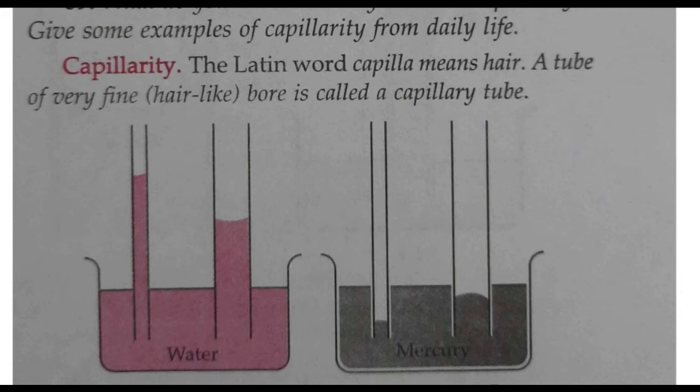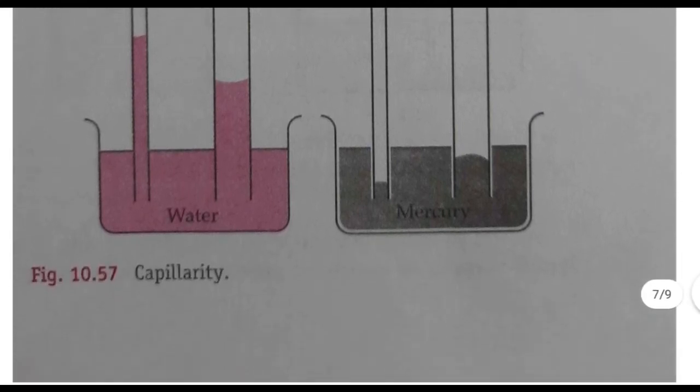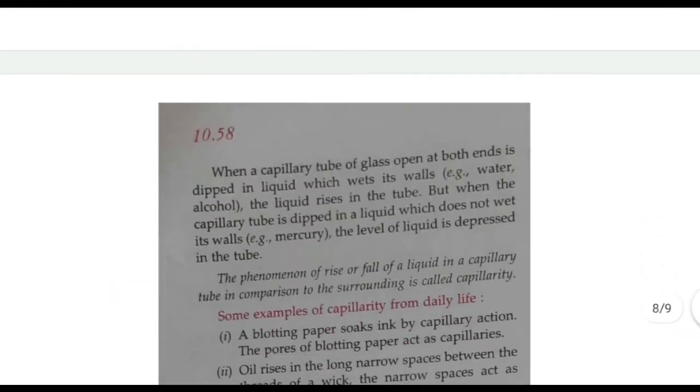If water shows a rise, mercury shows a depression. So when we immerse a tube in mercury, mercury depresses in that tube. It shows a depression in the tube. That also is called capillarity. So what is capillarity?